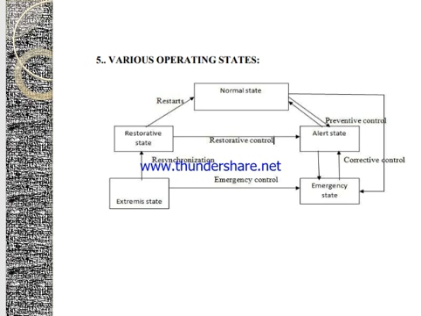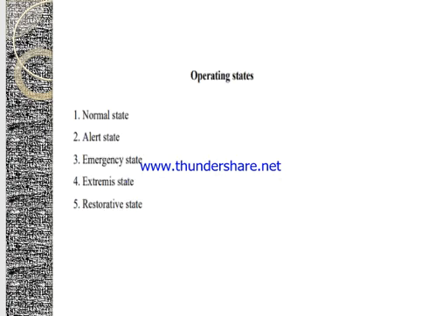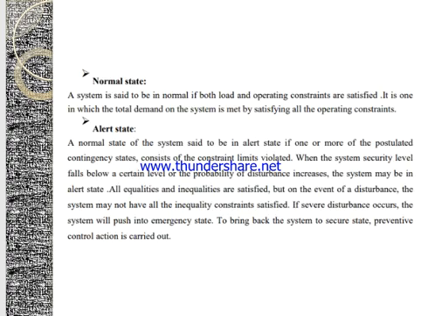And it is the extremis state which offers the emergency control to the emergency state and the resynchronization to the restorative state. If it is a restorative state, then that restorative state may lead to the normal state by restarting, or if a restoration control is being provided, it moves to the alert state. So normal state, alert state, emergency state, extremis state and restorative state are the different operating states.